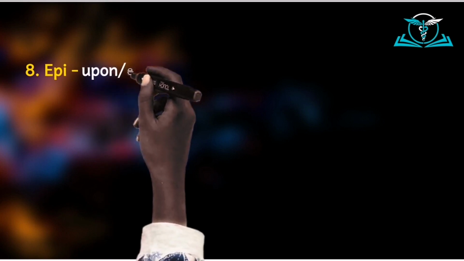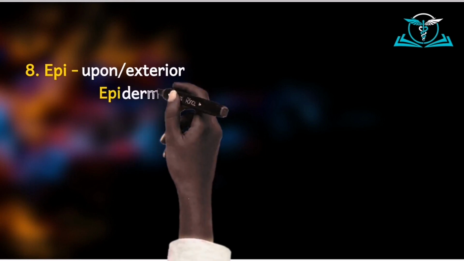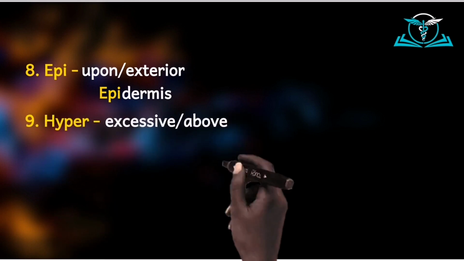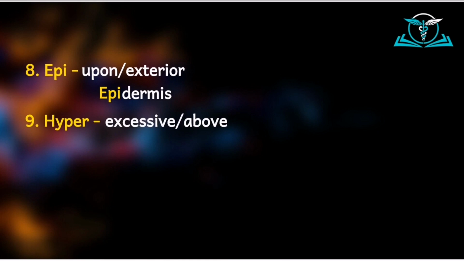So we have epi. Epi means upon or exterior to something. So when we say epidermis, we are talking about the structure above the dermis of the skin. Then we come to the prefix hyper. We've seen this already. It means excessive, high, or above. And so when we talk of hyperglycemia, you know that the root word gly means sugar, emia means blood.